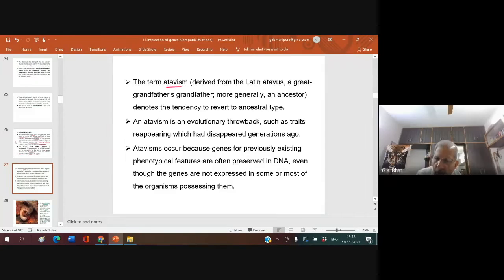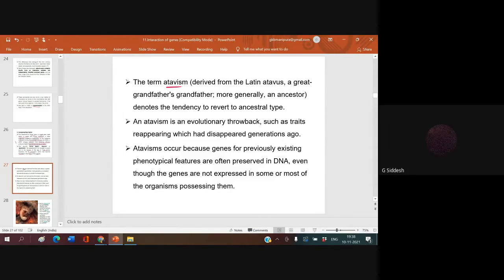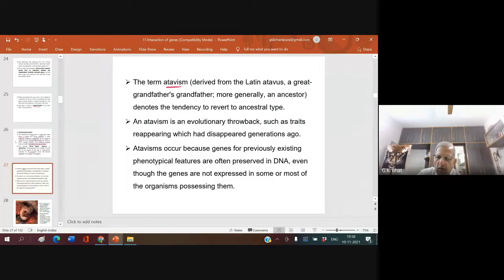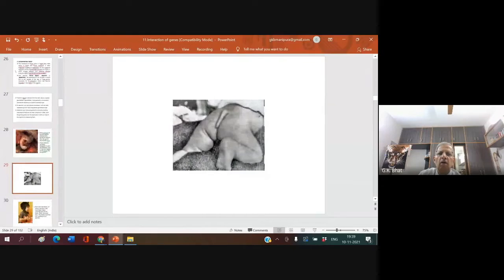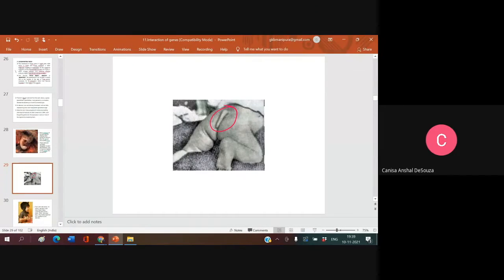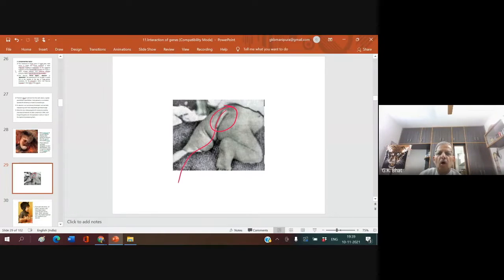Have you heard or have you seen a baby born with a tail? No, sir. You will, if at all you are fortunate, get a little long one also. It need not be so small. And this is what is called sudden appearance of ancestral character. Who is your ancestor who possesses the tail? Monkey. So this is atavistic character.